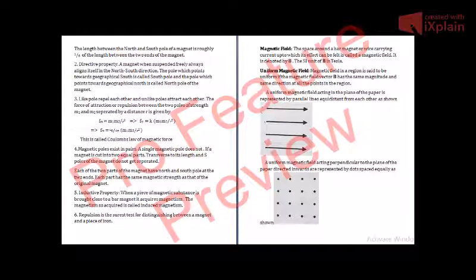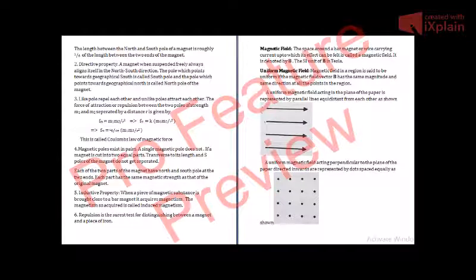Then there is the third property: like poles repel each other, and unlike poles attract each other. The north pole and north pole will repel each other. The south pole of one magnet will repel the south pole of the other magnet. But the north pole of one magnet will always attract the south pole of the other magnet.